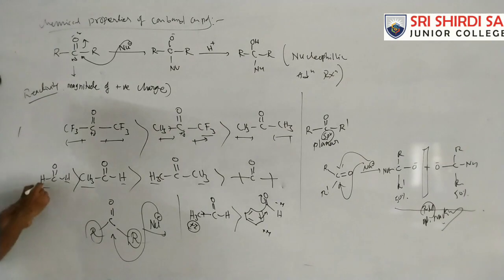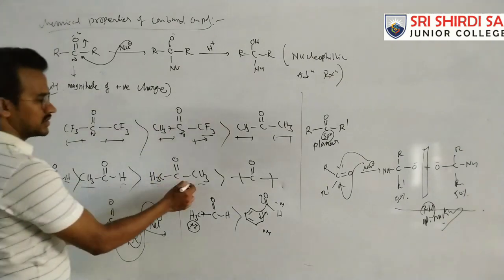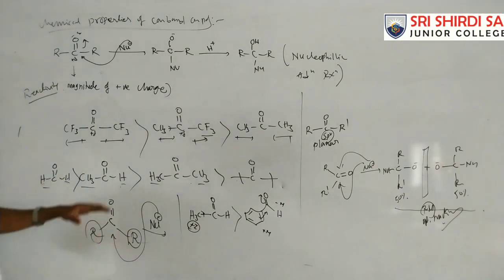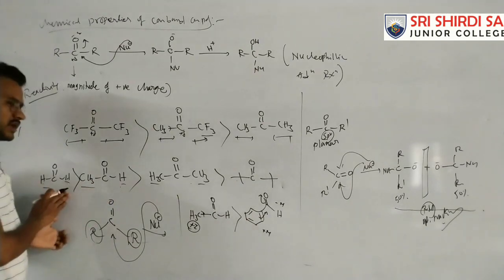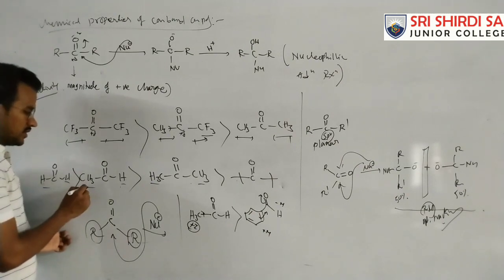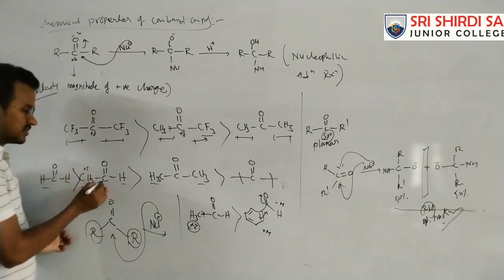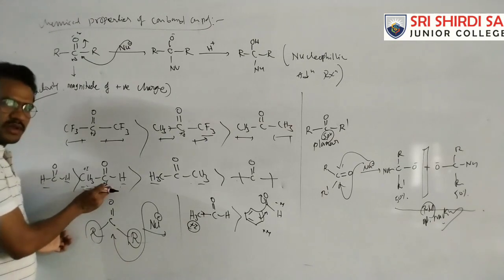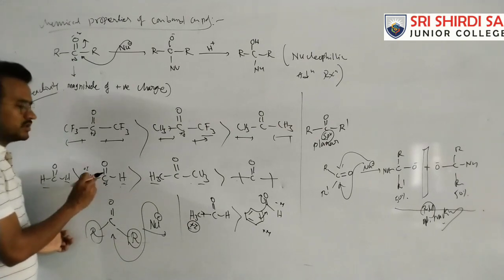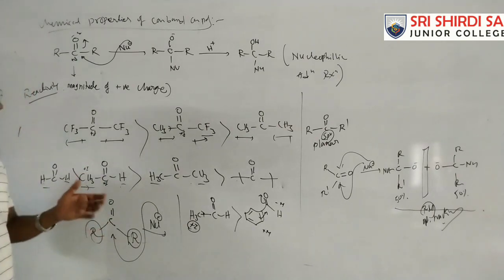For example: hydrogen, hydrogen; methyl, hydrogen; methyl, methyl; tertiary butyl, tertiary butyl. With increasing size, reactivity decreases. This reactivity order is also explained on the basis of the electronic factor. In hydrogen, hydrogen the inductive effect is neutral, and the methyl has an inductive effect, that is, it is a plus I group. This plus I effect decreases the magnitude of the positive charge. If this carbon has a lesser positive charge, it is less attacked by the nucleophile. If this carbon has a greater positive charge, it is readily attacked by the nucleophile, so we can say that compound is highly reactive.